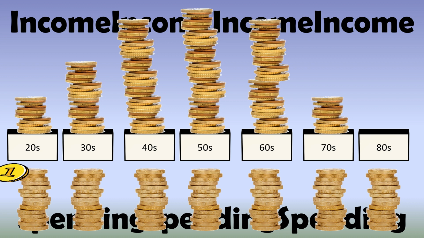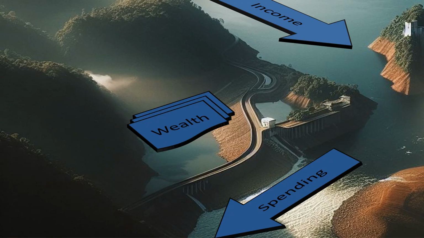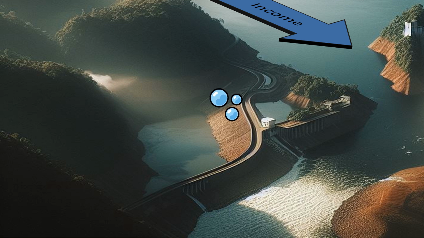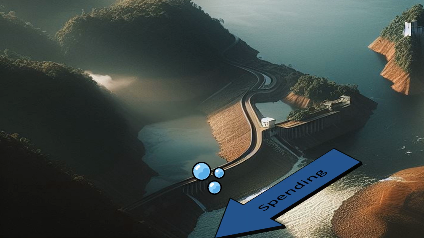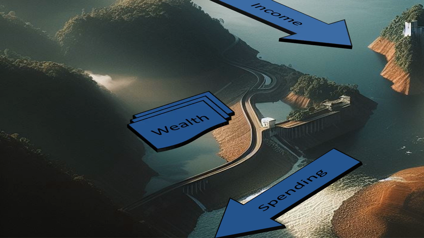So how do we even out the stacks so we can spend the same amount every year? We can think about it like a river flowing into a reservoir. The flow of water coming in can be thought of like earnings, and the reservoir itself can be thought about as savings. And the amount of water flowing out of the reservoir is like spending. And so how do we get a consistent flow of water out of the reservoir all the time?